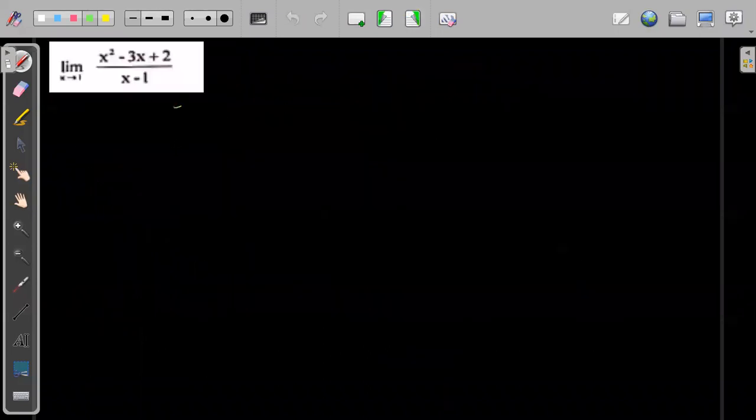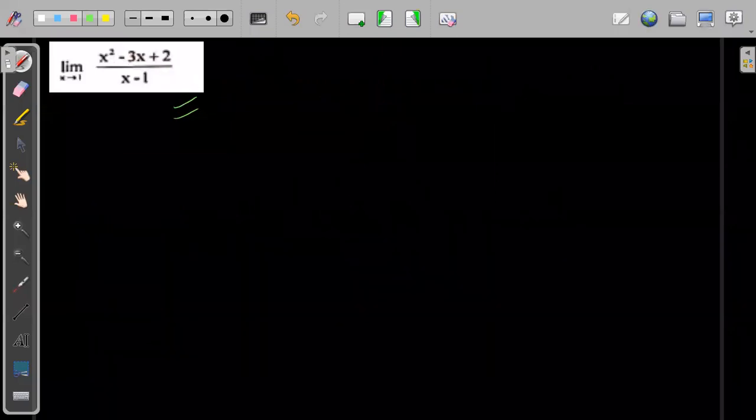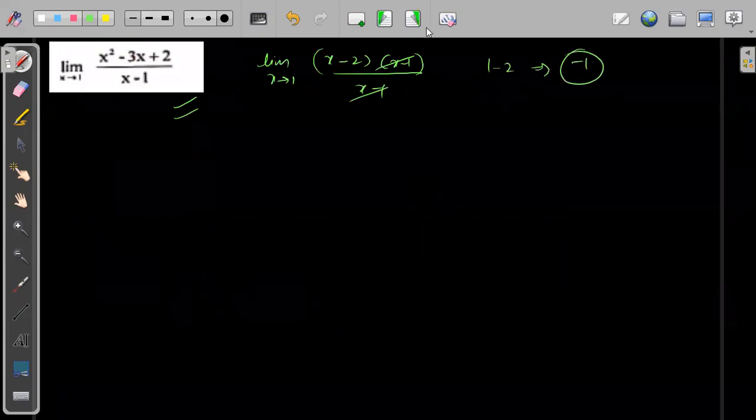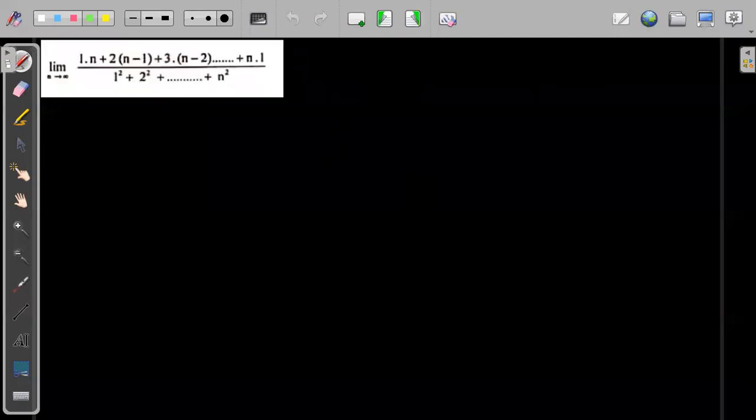Okay, this you also must have done. This is simply the factors of the numerator. The limit of x tending to 1 will be x minus 2 into x minus 1 divided by x minus 1. So this will get cancelled. So simply, this will be 1 minus 2. So the limit will be minus 1. Yes, very good. So this is also simple.